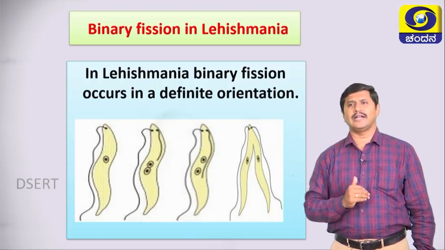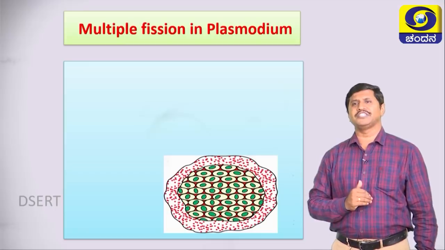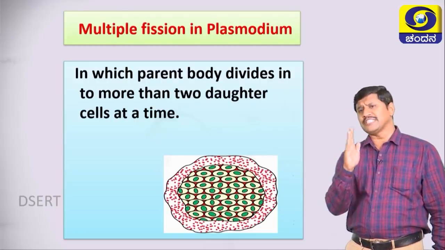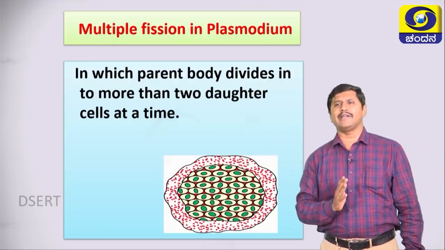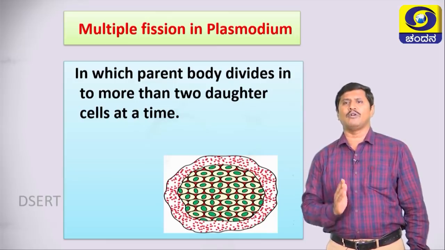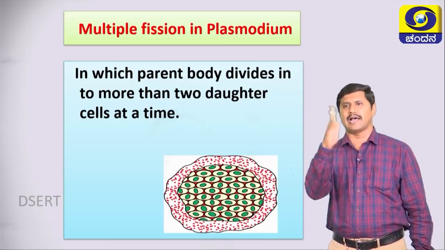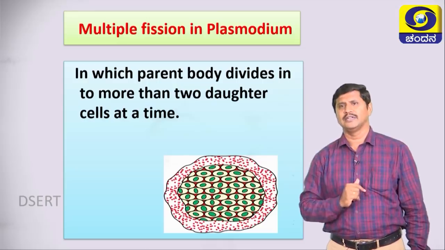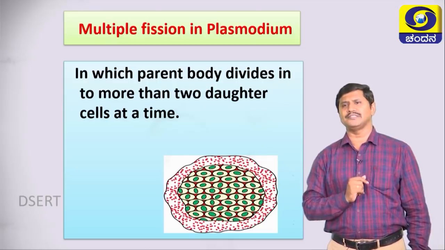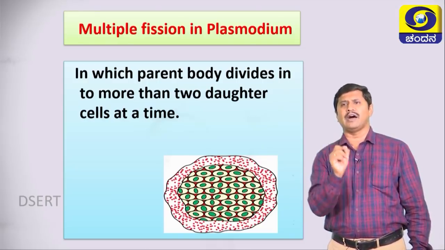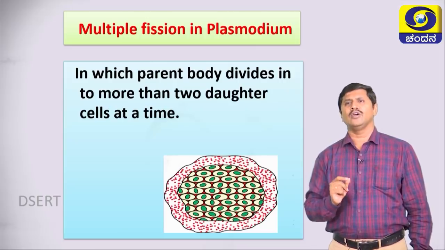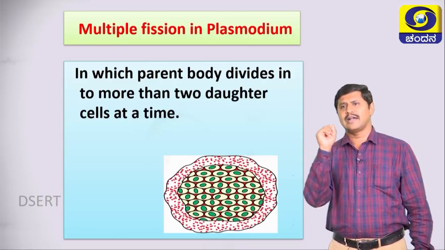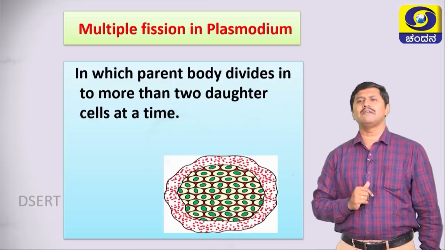Next, move on to the next slide, that is multiple fission in plasmodium. In plasmodium, the parent body divides into more than two daughter cells at a time. Remember students, in plasmodium what happens? The parent body divides into more than two daughter cells at a time. It is called multiple fission.